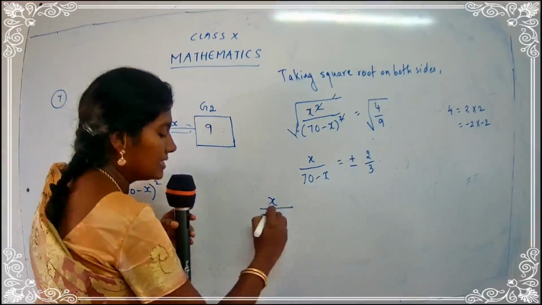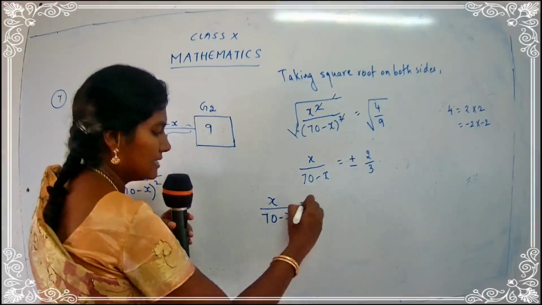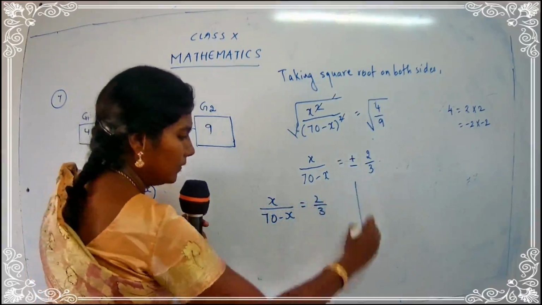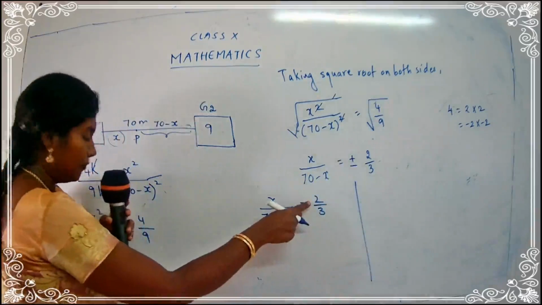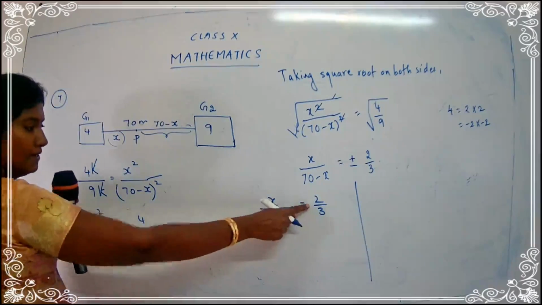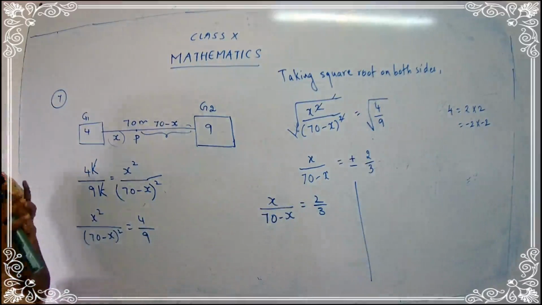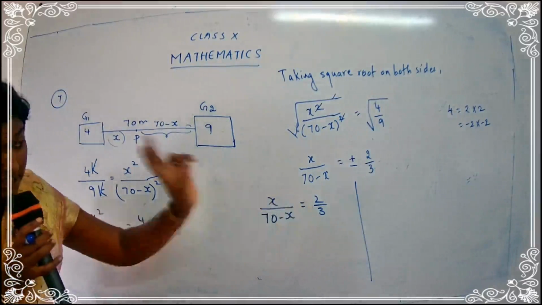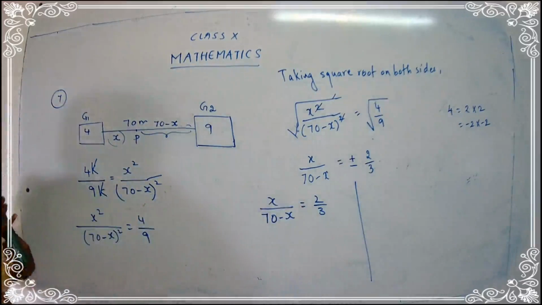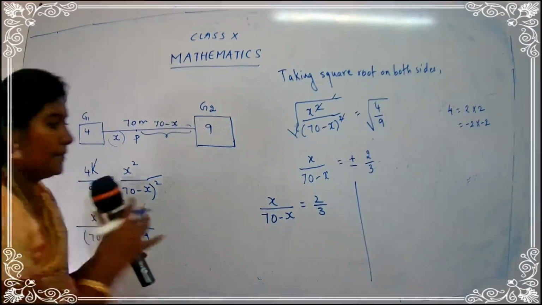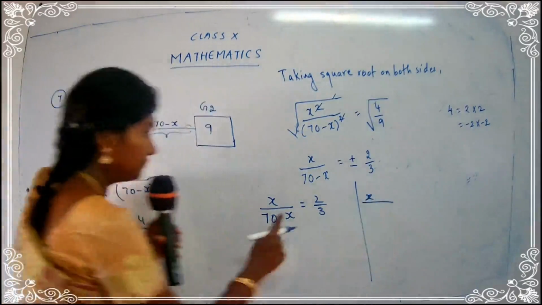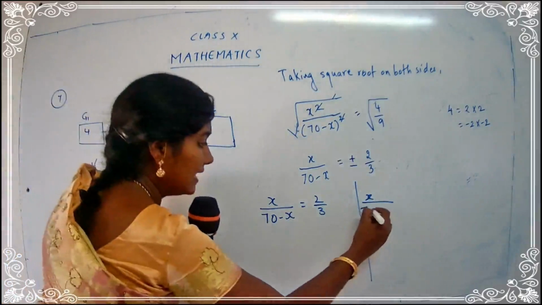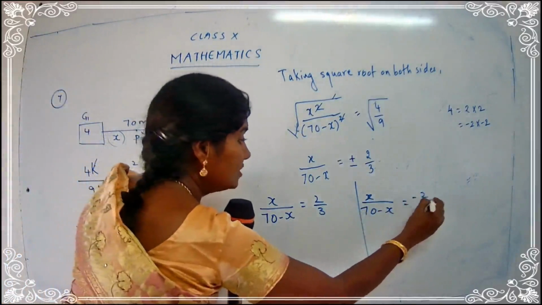So I get x upon 70 minus x is equal to 2 upon 3. That is the plus part. For plus part, no need to mention your plus sign. We can understand plus, and if you don't have any sign, it means it is a positive number. Okay. Next, what we will write here? x upon 70 minus x is equal to minus 2 upon 3.